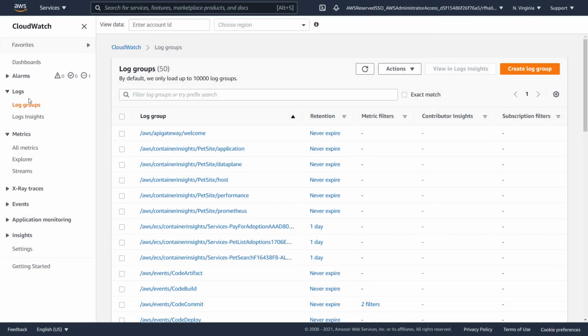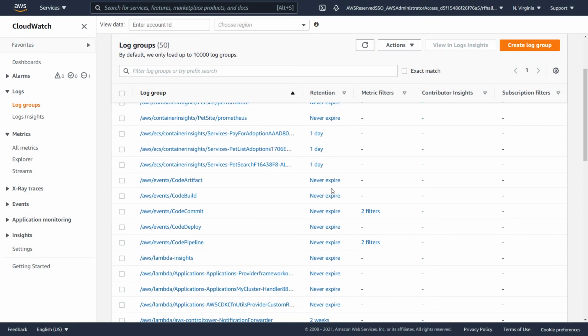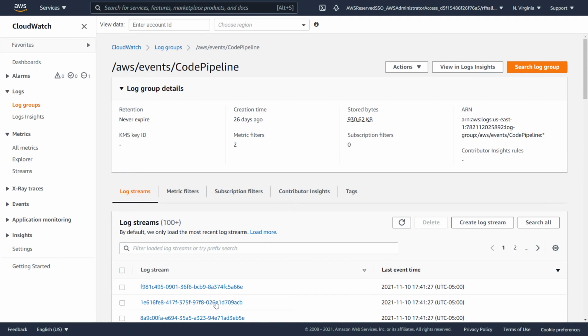So now let's take a look at the actual log group. Here we can see I have my different CloudWatch log groups for CodeArtifact, CodeBuild, CodeCommit, CodeDeploy, and CodePipeline. If we take a look at our CodePipeline logs, we can see we have our different log streams here. To really get an idea of what these logs look like, we can analyze them with CloudWatch Logs Insights.